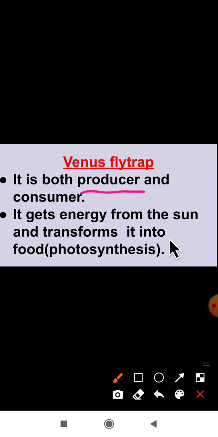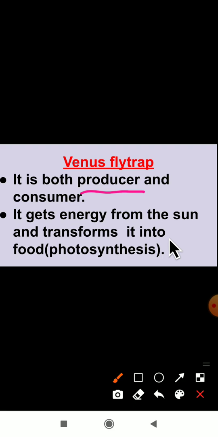Then Venus flytrap, it is a producer and it is a consumer also. The meaning of consumer here is they will depend on other organisms for their food purpose. For example, animals. Animals will depend on the plants for their food here. They will not prepare their own food.